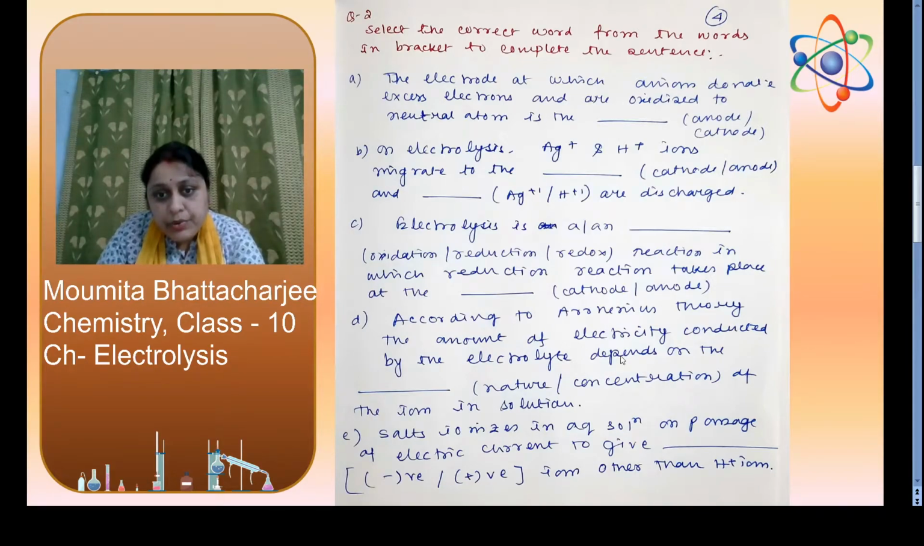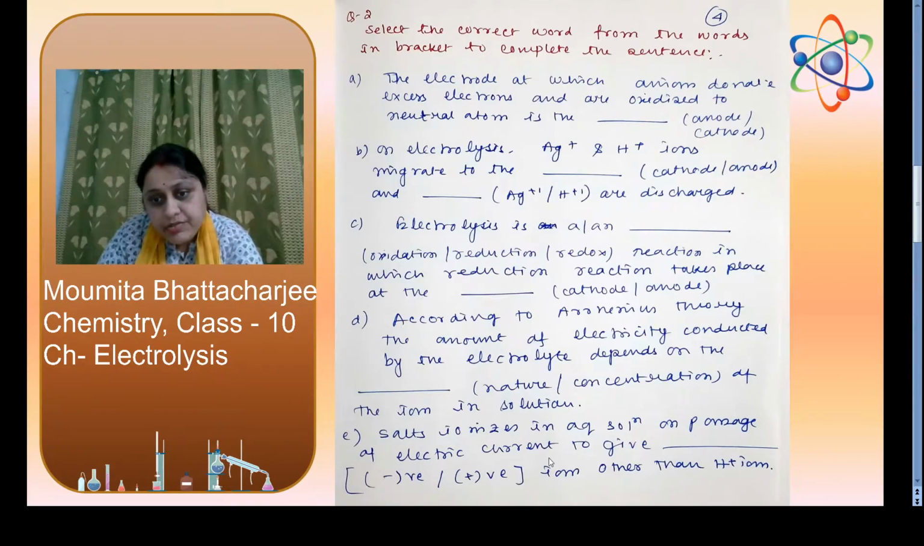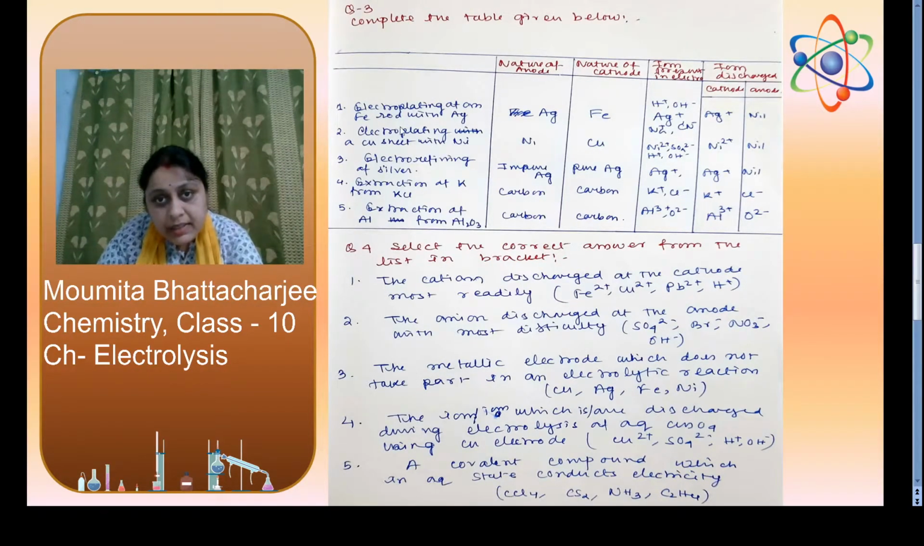According to the Arrhenius theory, the amount of electricity conducted by the electrolyte depends on the concentration of the ions in solution. The higher the concentration of the ions, the larger the amount of electricity passed. Salts ionize in aqueous solution on passage of electric current to give negative or positive ions other than H plus ion. The answer will be positive ions. Complete the table given below. Here, this is a table. You have to fill it.